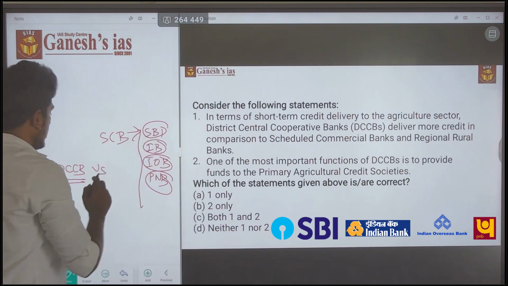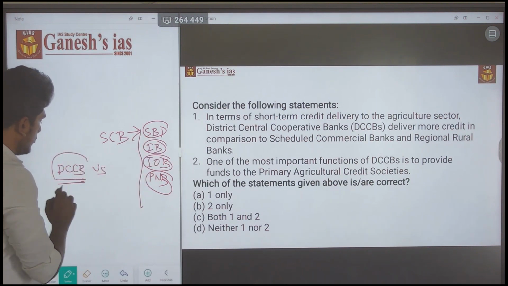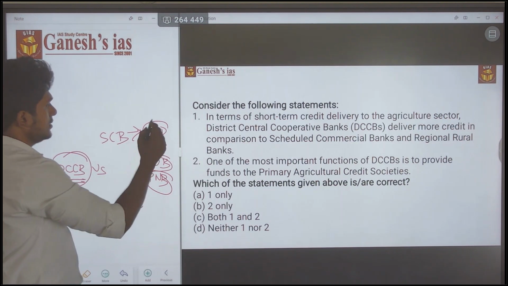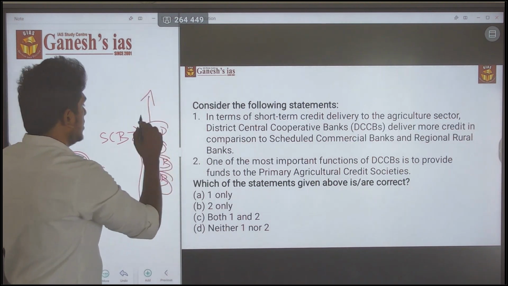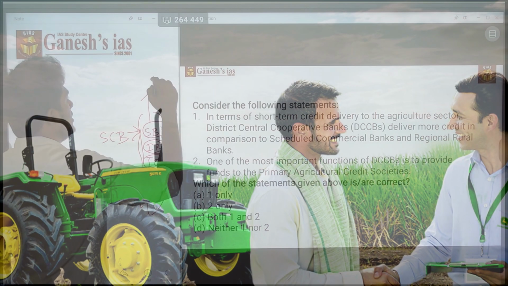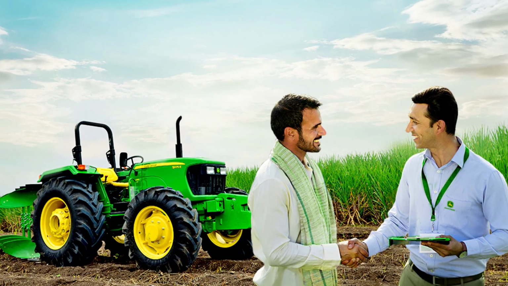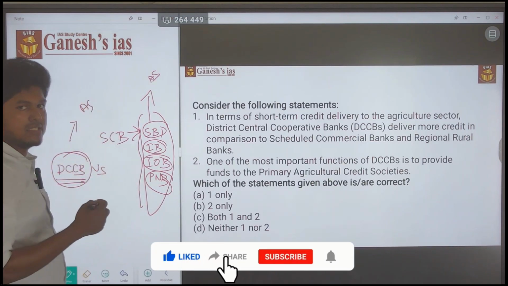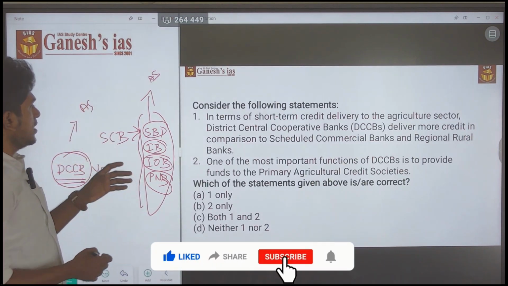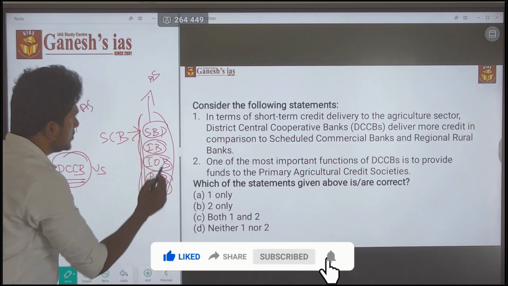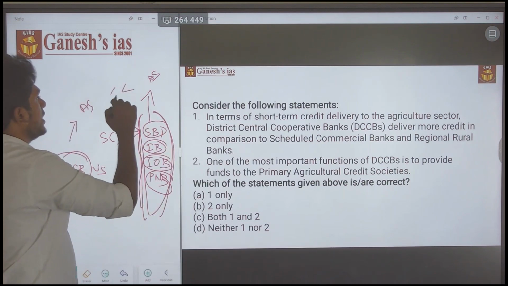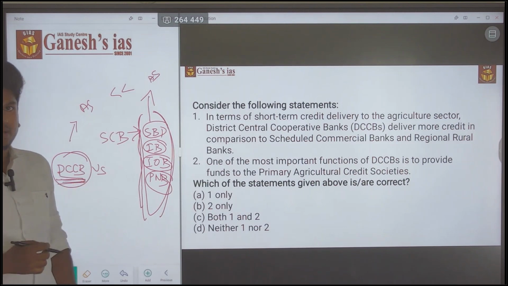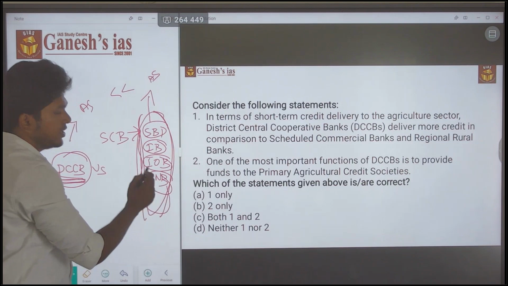In the same district, there will be only one district central cooperative bank. Consider whether all these banks are lending to the agriculture sector. Just compare. When comparing, the lending by all these banks is way greater than the district central cooperative bank, because they have the large potential.